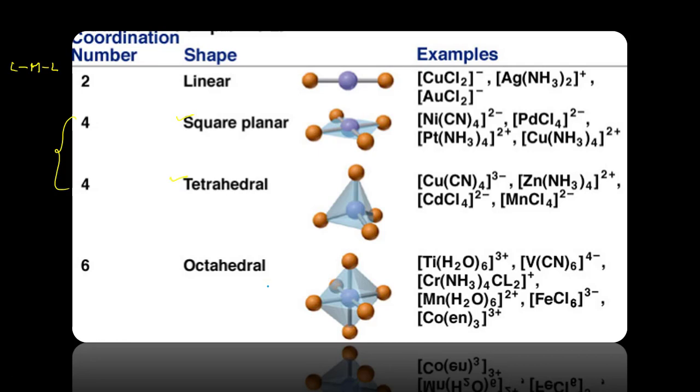And for octahedral molecules, if the coordination number is 6, then it will give the octahedral shape.